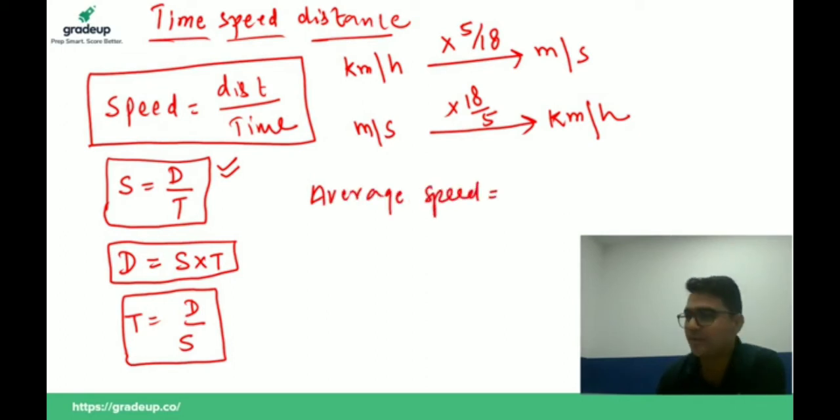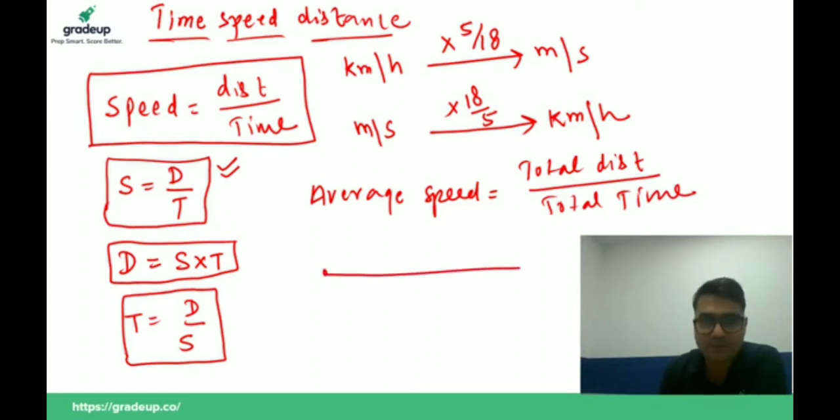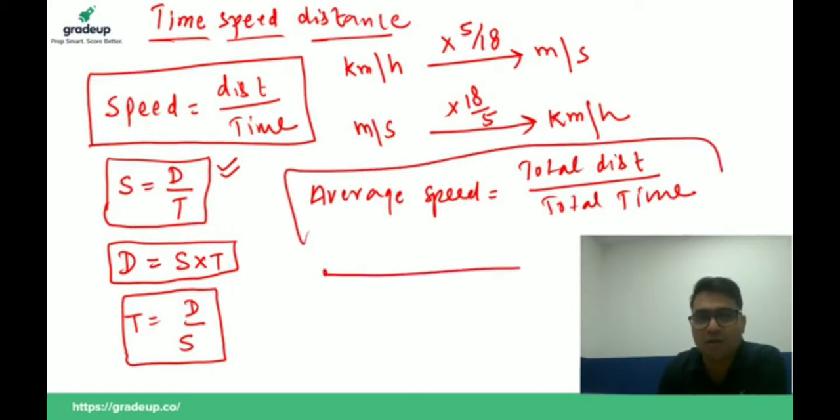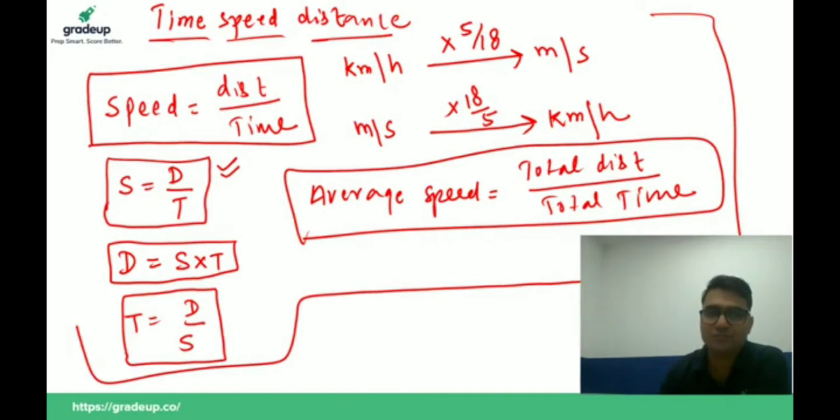What is average speed, guys? First I will talk about the basics, then I will move on to the questions. Guys, average speed is what? Total distance divided by total time. Okay, this is the general formula of the average speed, and now it is clear to all of you?